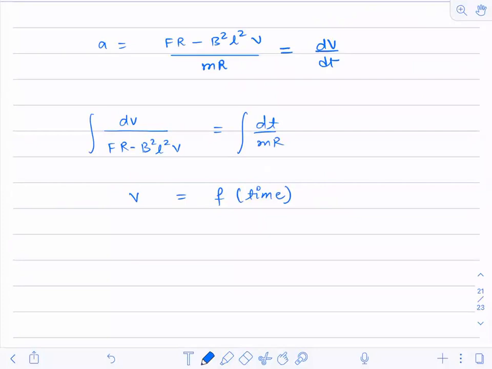You just have to integrate it. I have already told you how the integration is carried out, so I'm not going to do all those things again over here.